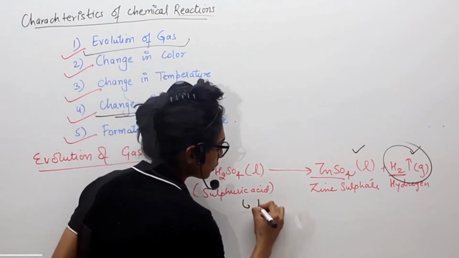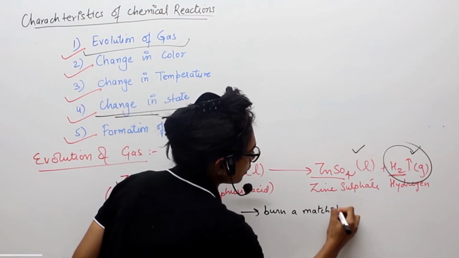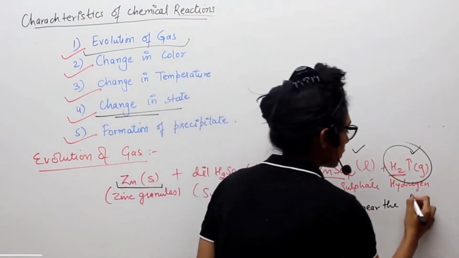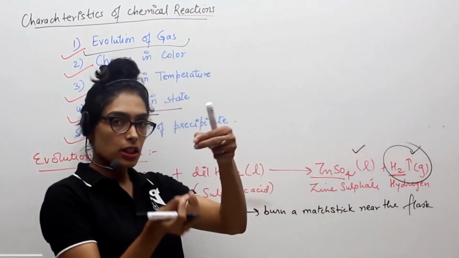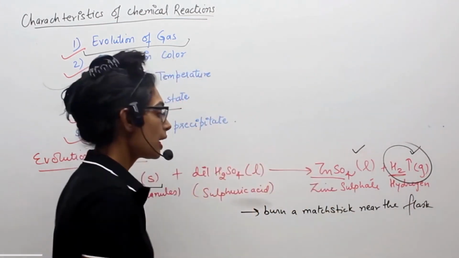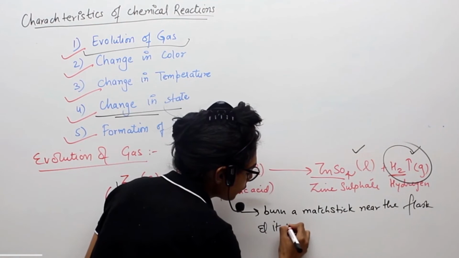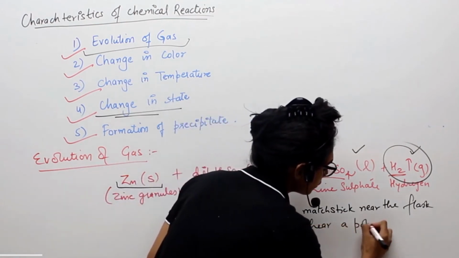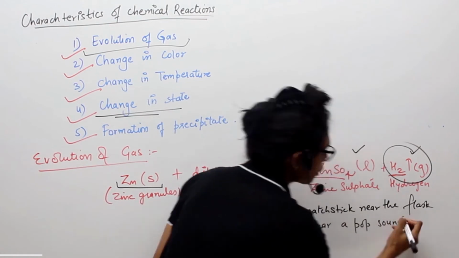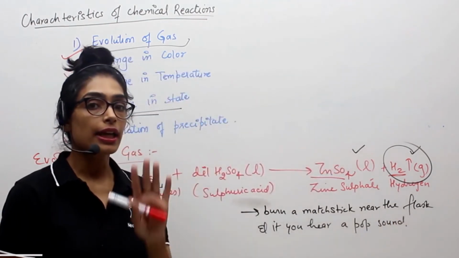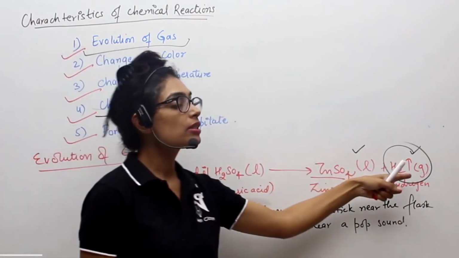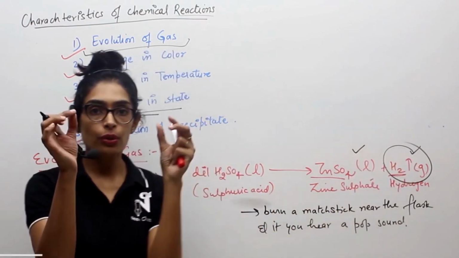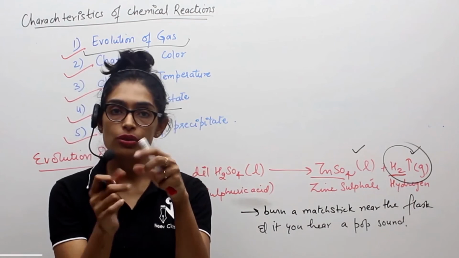You will burn a matchstick near the flask or above the flask from where the gas is getting released, and if you hear a pop sound, pat, that kind of sound, that also tells you that the gas which is getting released is nothing else but hydrogen gas.